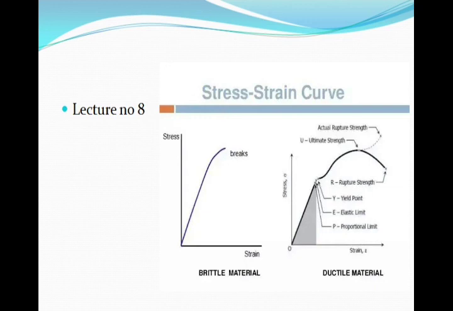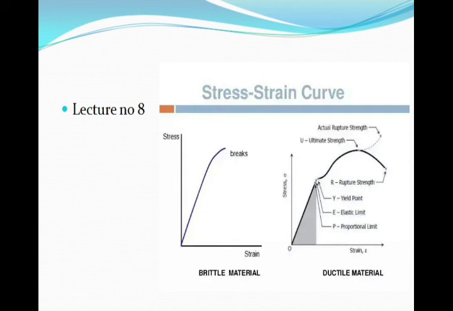Now the next important thing here is the working stress and the factor of safety. Working stress is also called the allowable stress. It is the maximum safe stress a material may carry. In design, working stress sigma W should be limited to a value not exceeding the proportional limit.